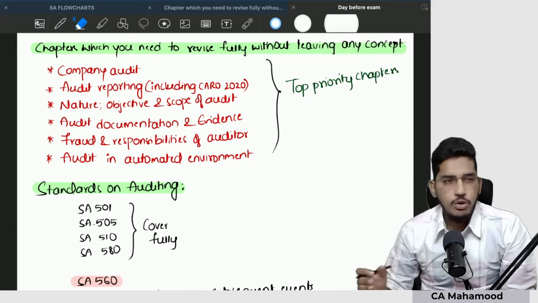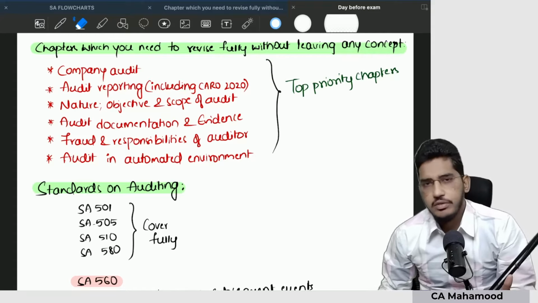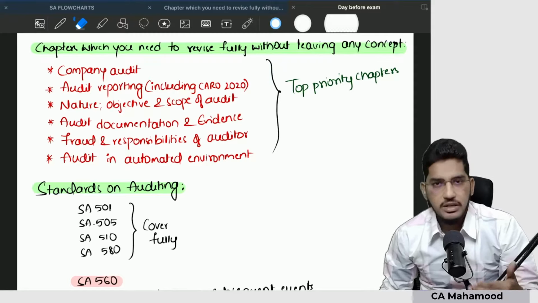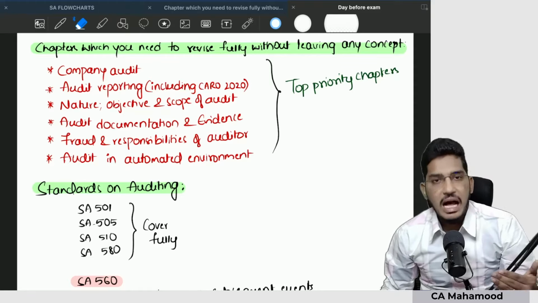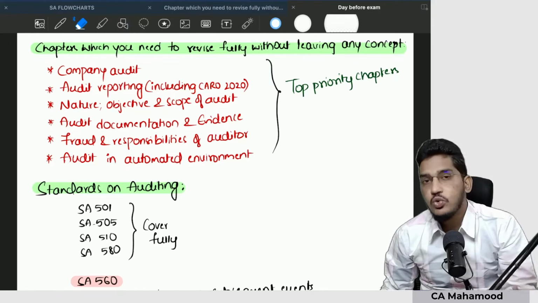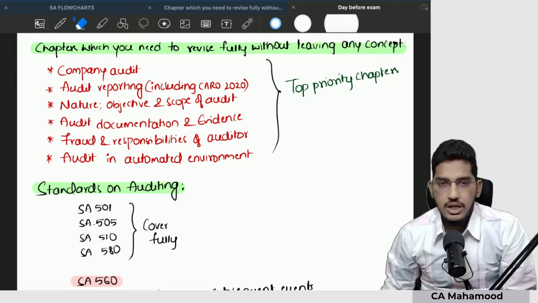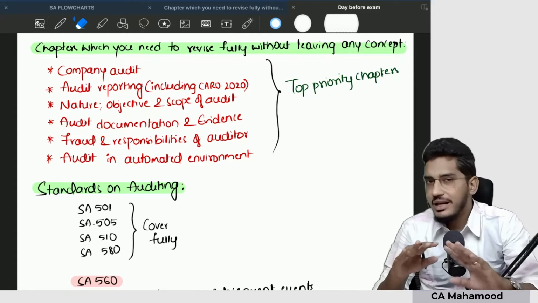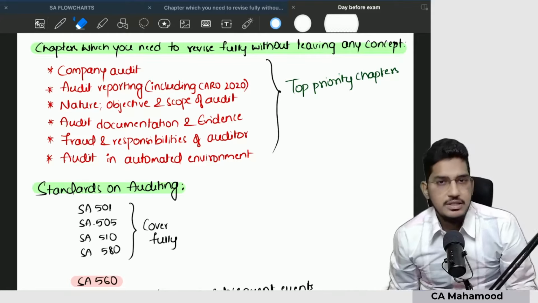You might have put a lot of effort till now. Definitely, you might have covered various chapters. You might have done multiple revisions. If you have done that, well and good. Those students who have done either 2 or 3 revisions of the entire subject will be comfortable revising the entire content on the day before the examination.